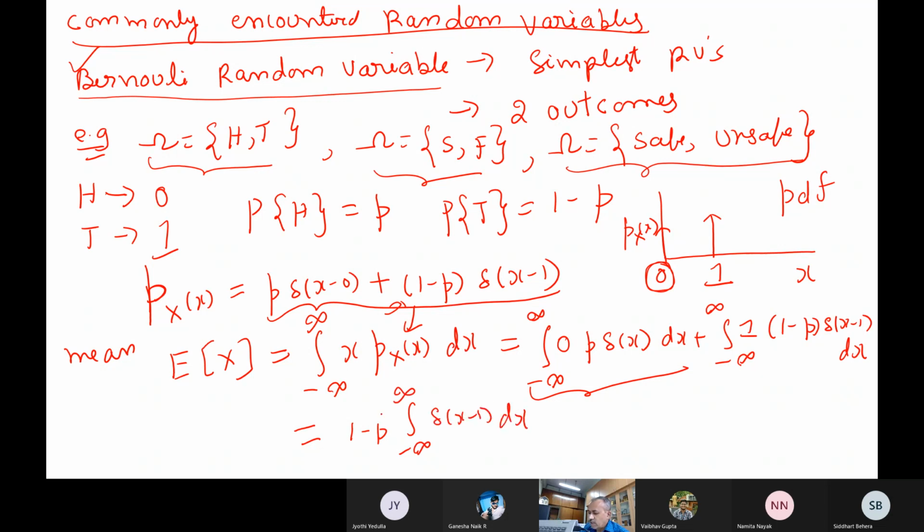Tell me what is the value of this integral? That's the area under the Dirac delta function delta(x minus 1). It's 1. So that means the value is 1 minus p. Now suppose I have transformed head to 1, say, and tail to 2, then what happens?